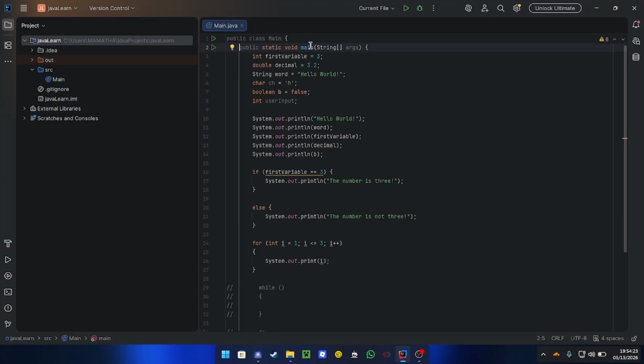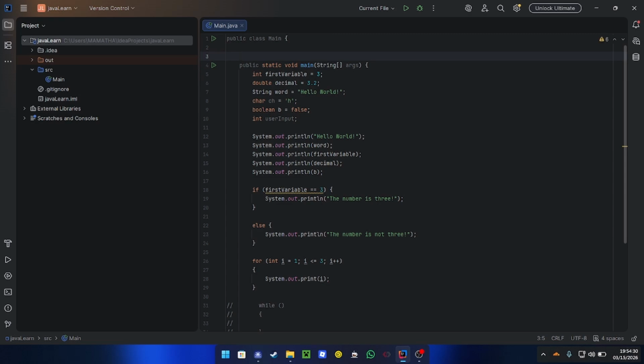So this public static void main args, you do not want to declare it inside of that, otherwise you'll get an error. You want to declare it inside of the public class of main itself. You don't want to declare a method inside a method.